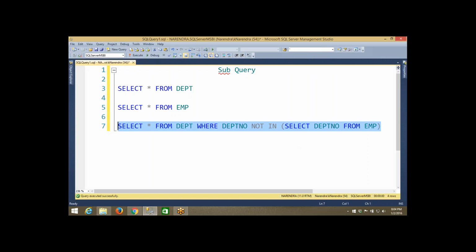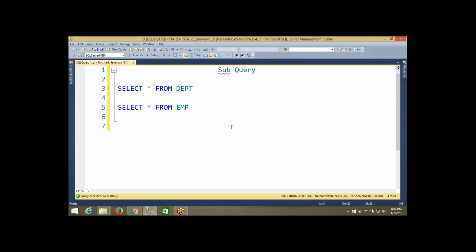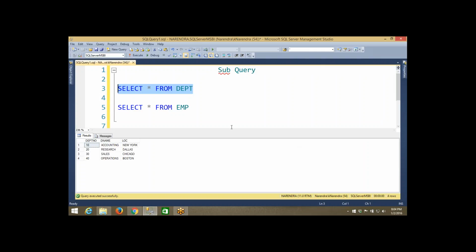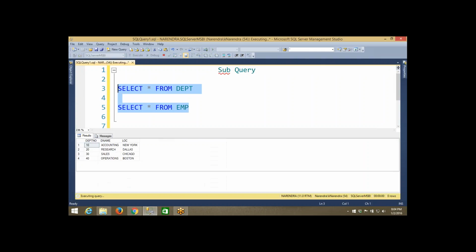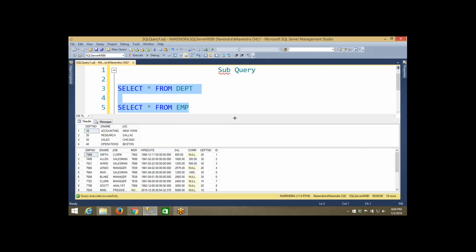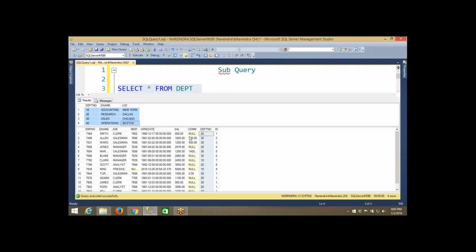Now forget about this query, I'm going to remove it. This is a department table where we have all the department details, and this is the employee table where we have all the employee details. What is the common information between these two tables? Department number is available here and here as well. Department number is the main column with important department-related information. If the department number is available in the employee table, it indicates which employee is working for which department.